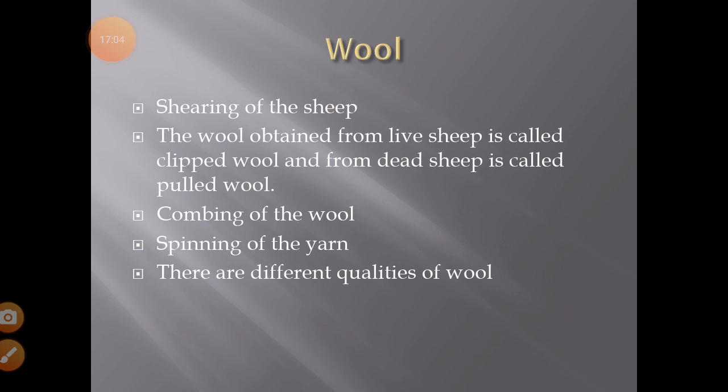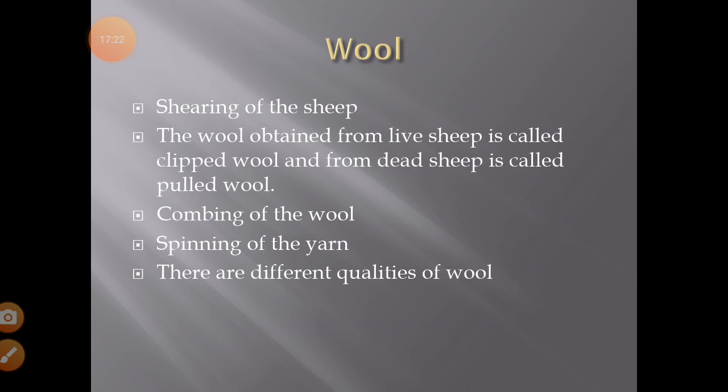This is called the combing process. After the combing of the wool, again they spin it into yarn, like the weaving we do in cotton, na? They keep it like this and then make the yarn from it. There are different qualities of the wools.